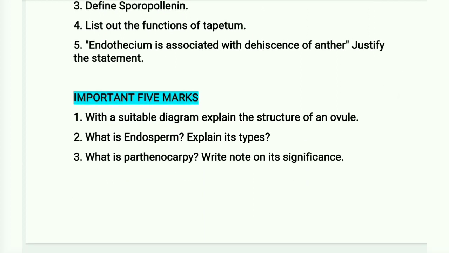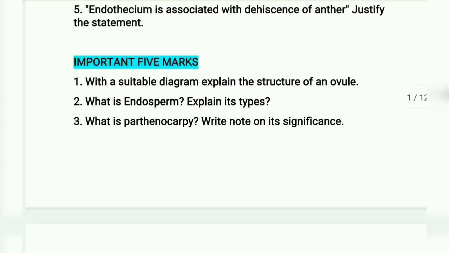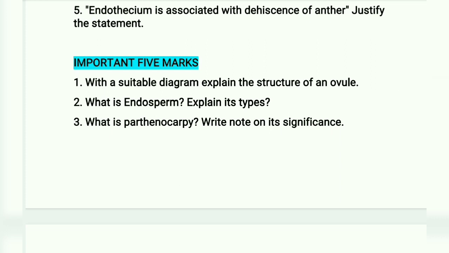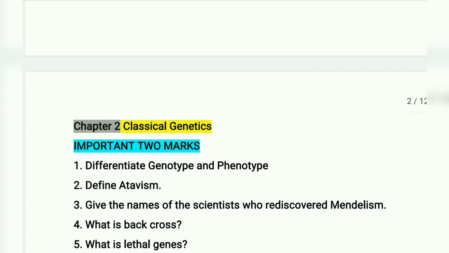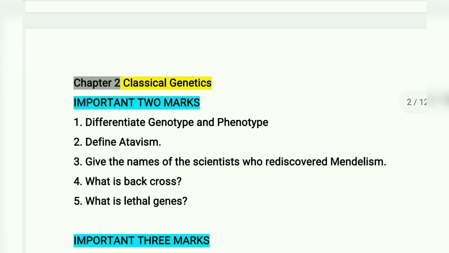With a suitable diagram, explain the structure of an ovule. What is endosperm? Explain its types. What is parthenocarpy? Write note on its significance. Chapter 2 Classical Genetics. Important 2 marks.